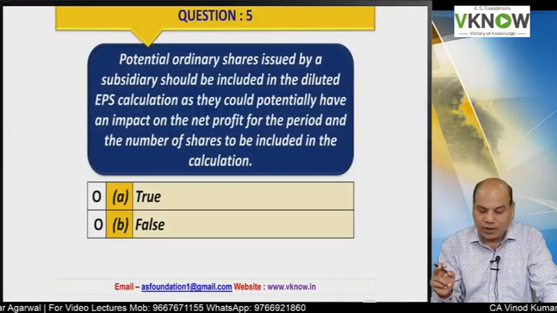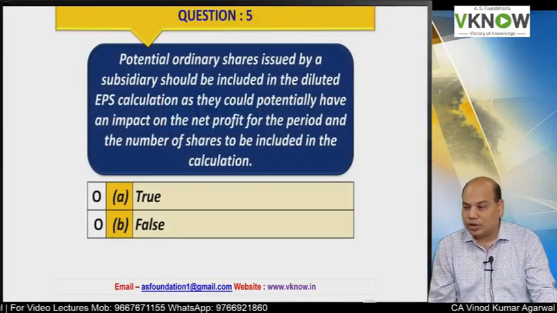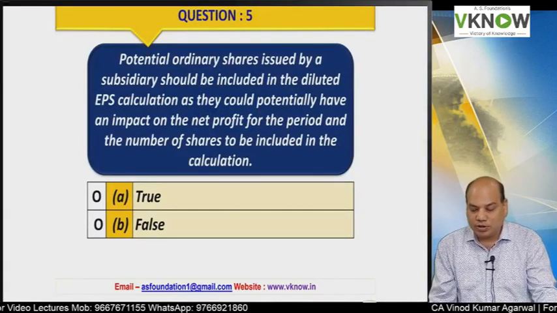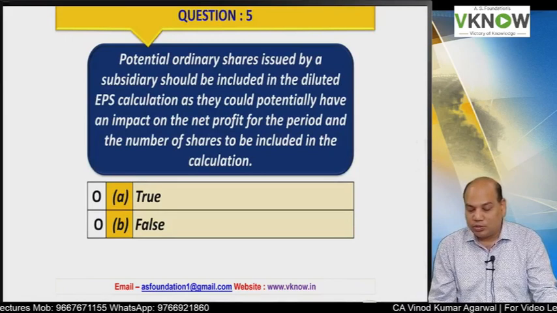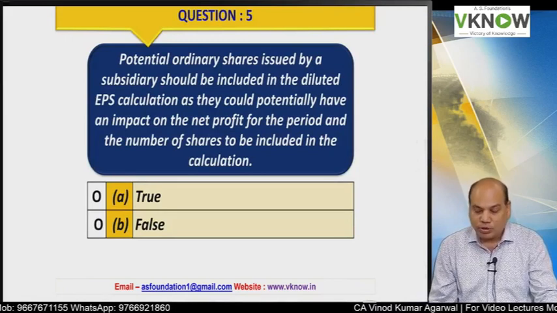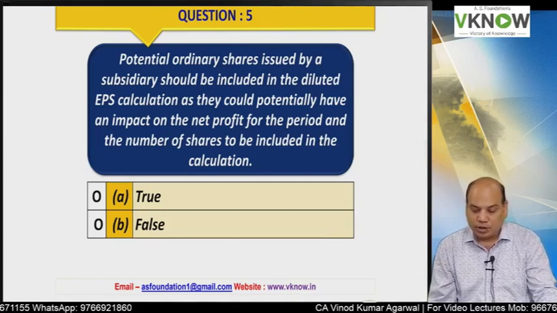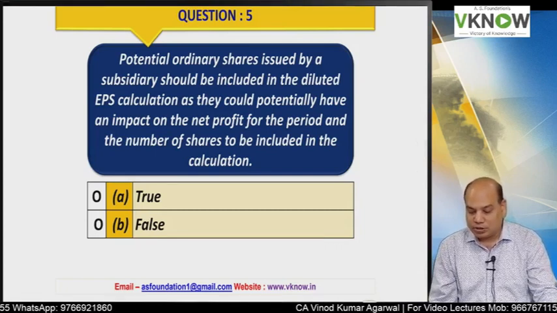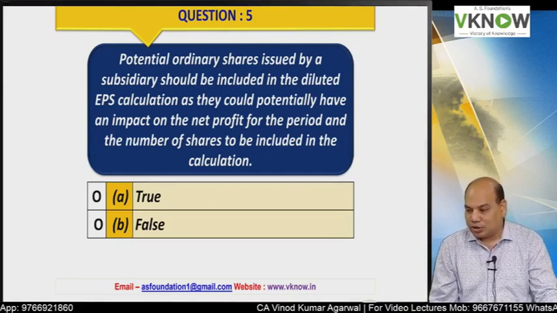Question number 5, true false question. Potential ordinary shares issued by a subsidiary should be included in the diluted EPS calculation as they could potentially have an impact on the net profit for the period and the number of shares to be included in the calculation.